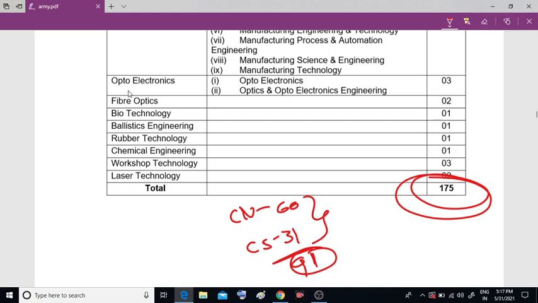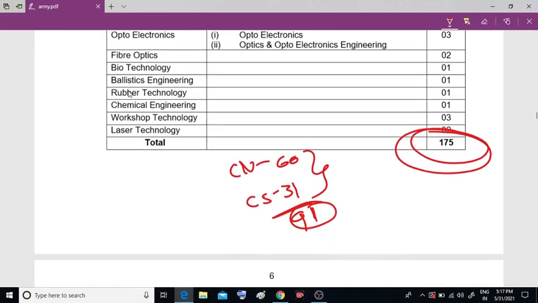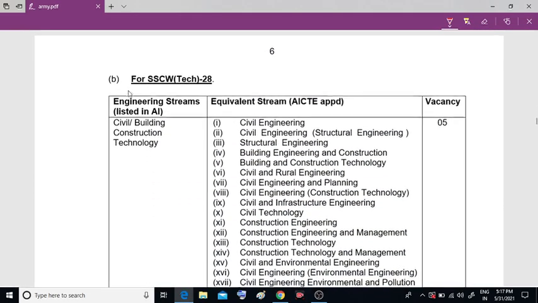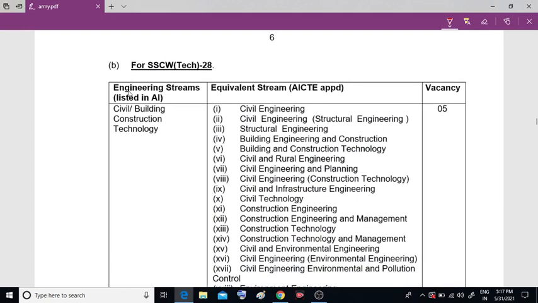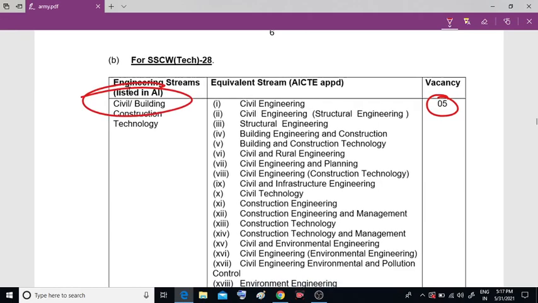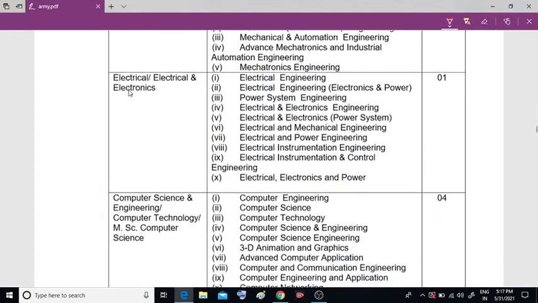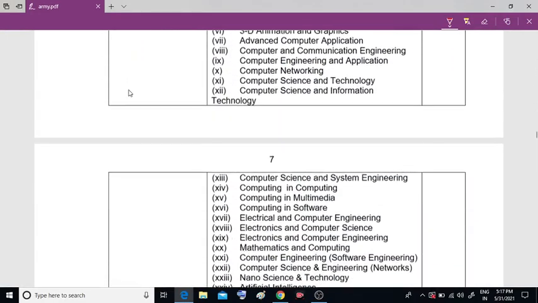So for civil engineers and for computer science engineers, it is a very good opportunity to apply, and it is direct selection. This is a very important point, and this is direct selection. For SSC technical, there is a separate vacancy. If you want to get a clear idea about this, it is listed here. You can visit it in the annexure. For mechanical also there is a post, electronics, computer science, right?